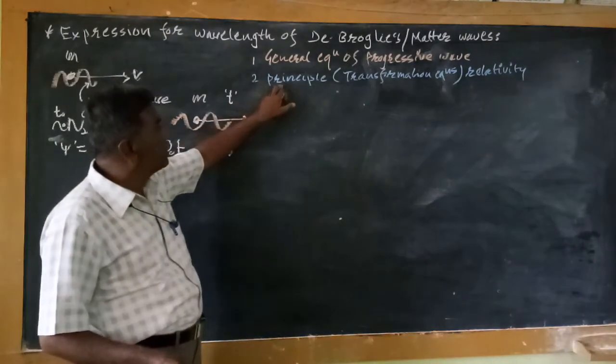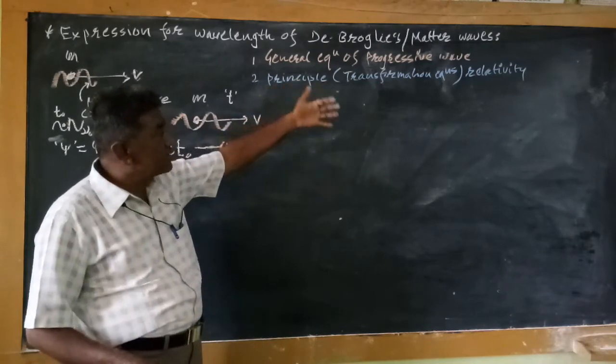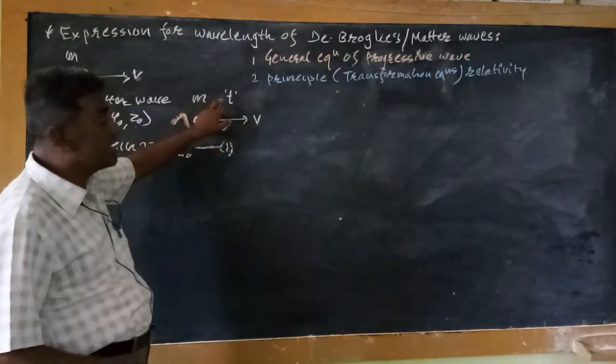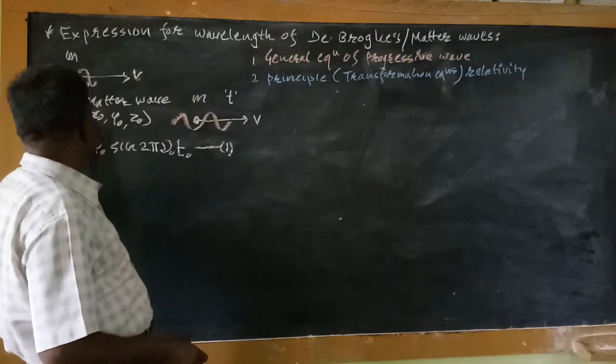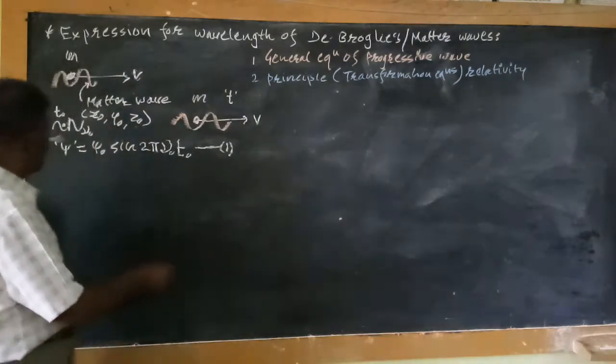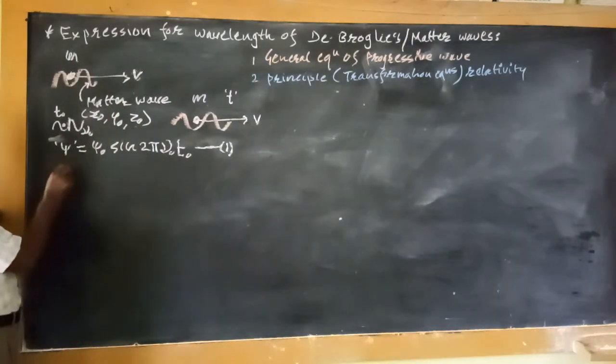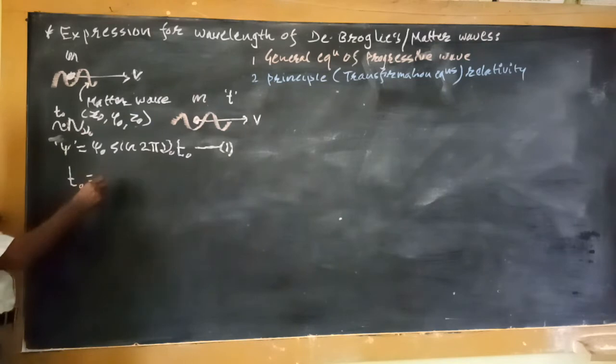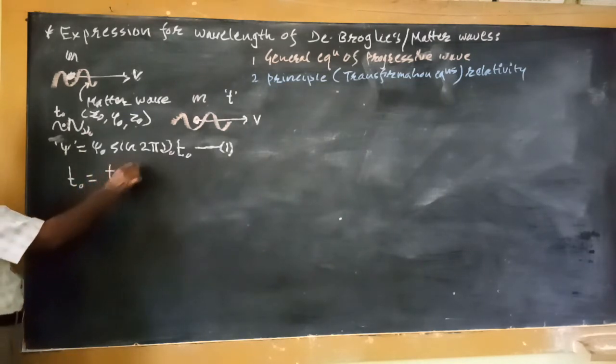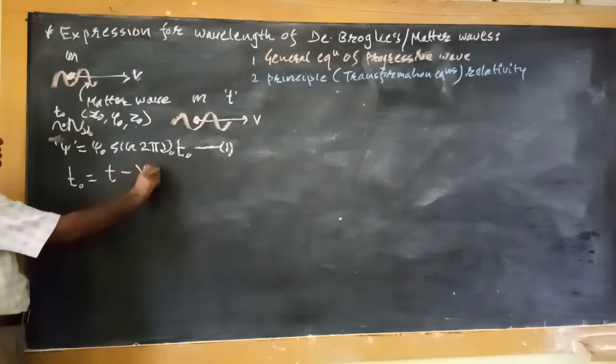Now by using the transformational equation of relativity, we can relate this time and the initial time t0 through this equation: t0 is equal to t minus px.